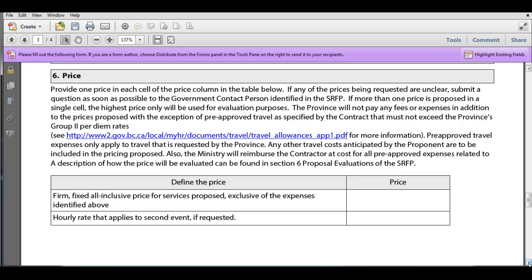Okay. So then you can go to the table and you'll be filling the table out. In our sample, we're looking for that firm price for delivering the services for our one event, and then we want an hourly rate that would apply for the second event if we ask for one. So you'd be giving us those two prices. And if you remember from the first video on the SRFP, we said that we would be evaluating each price separately using the formula that was in the SRFP. So you know exactly how we're going to be evaluating price, noting in that case, lowest price gets all the points and everyone else is prorated on how close they got to that lowest price.